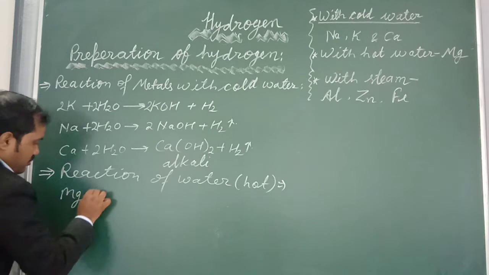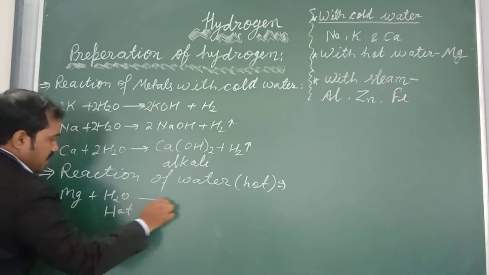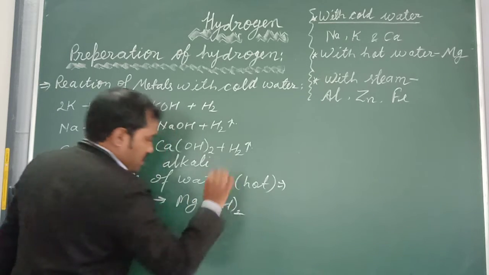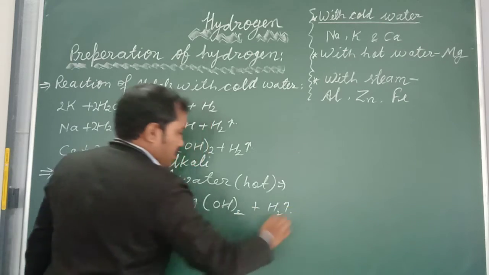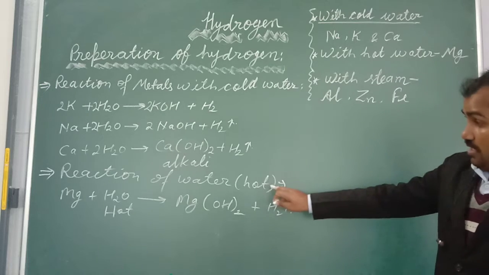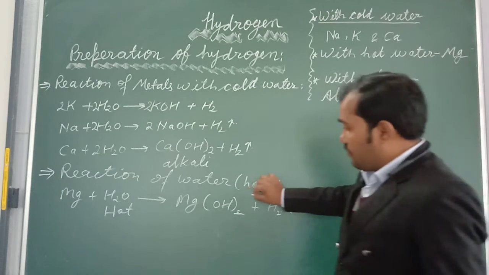So magnesium will react with hot water to give magnesium hydroxide, Mg(OH)2, plus hydrogen gas during this process. Is this clear, my dear? So magnesium is the element which will give the reaction with hot water.